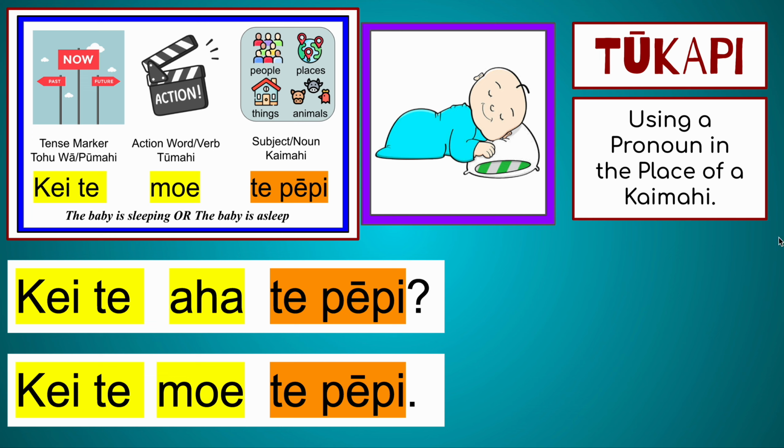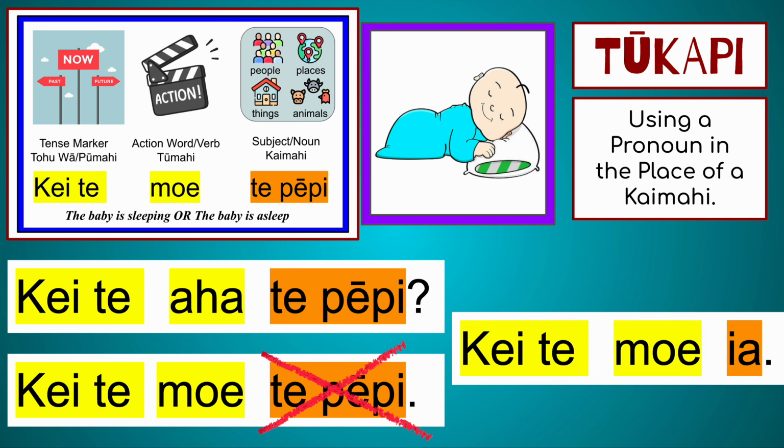What we're going to do is we're just going to take the kaimahi away, which is te pepi, and we're going to replace it with ia. So now the question and the answer reads, kei te aha te pepi, kei te moe ia. What is the baby doing? He is asleep. Kia ora.